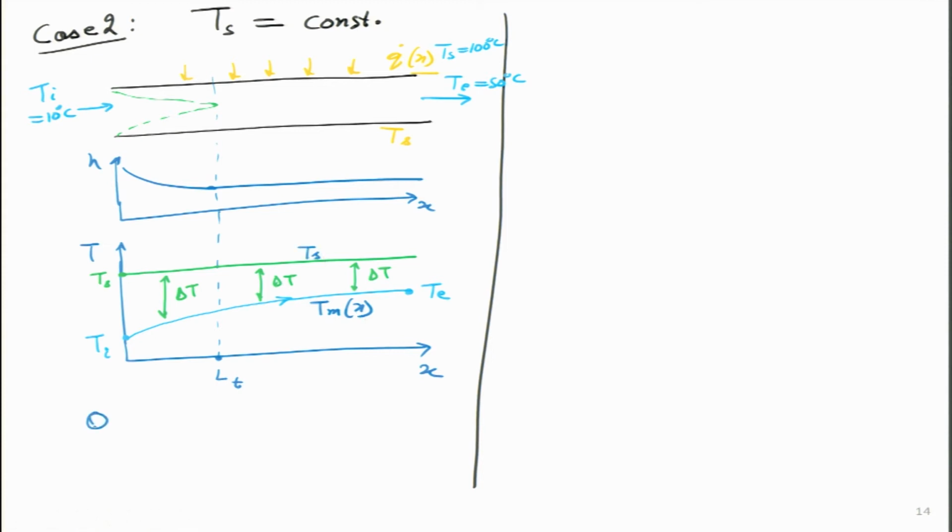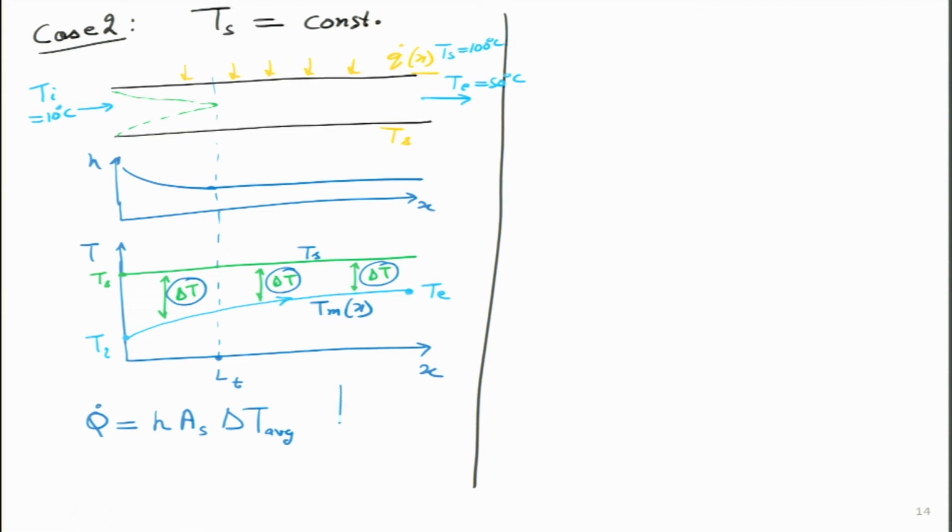Now let us write the rate of heat transfer over here. So convection we can always write as hA into some delta T. And we have to figure out the value of this delta T. So should it be this delta T I should take? Should I take this one, or should I take this one?